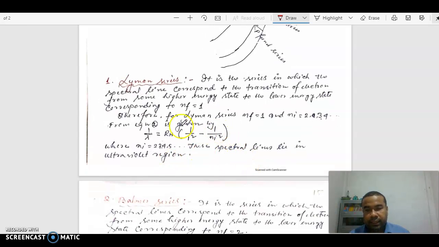This Lyman series lies in the ultraviolet region. We cannot see it, so it lies in the ultraviolet region.